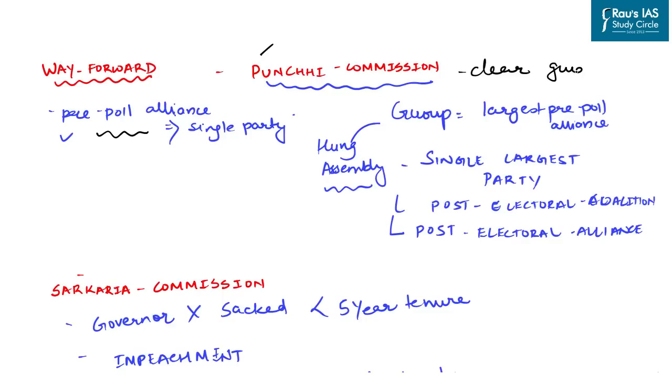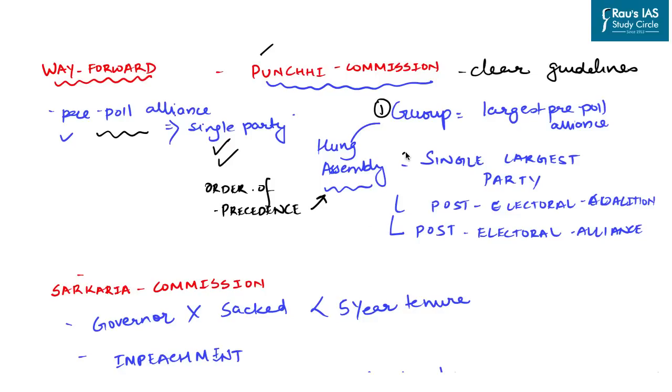Punchhi Commission talks about that there should be clear guidelines for the appointment of chief minister, so there can be some sort of regulation over the discretionary powers of the governor. It said that a pre-poll alliance must be treated as a single party. The Punchhi Commission has also given the order of precedence that has to be followed in case of hung assembly. It says the first preference should be given to the group who is the largest pre-poll alliance and is commanding the largest number in the assembly.